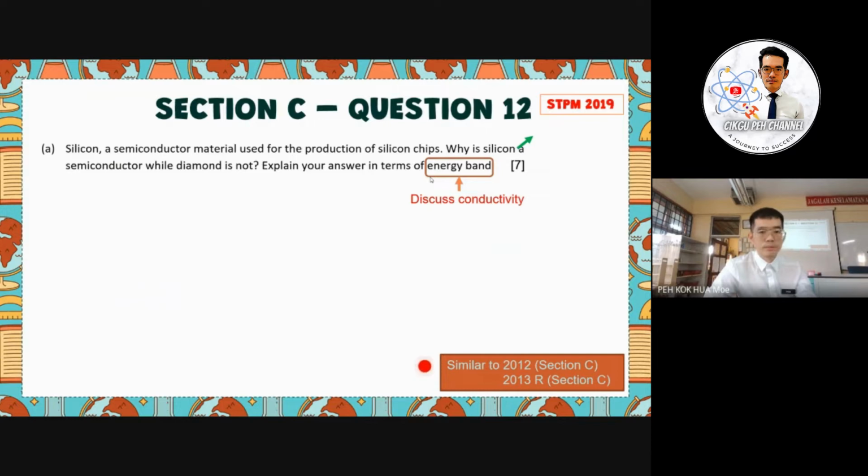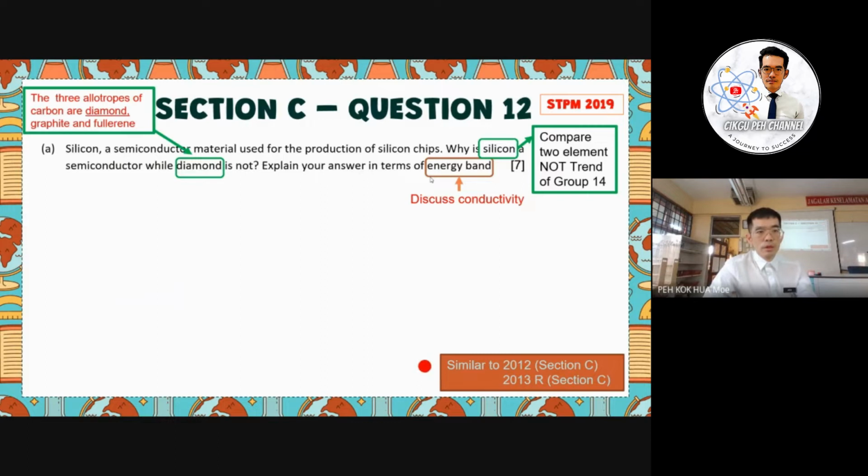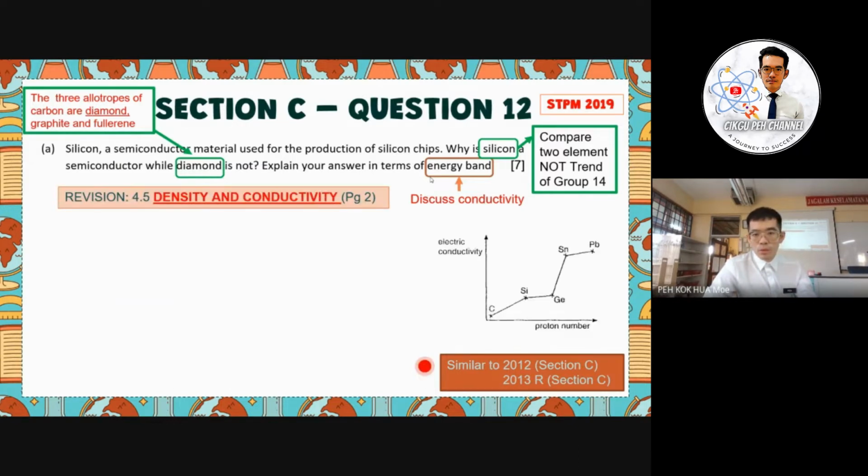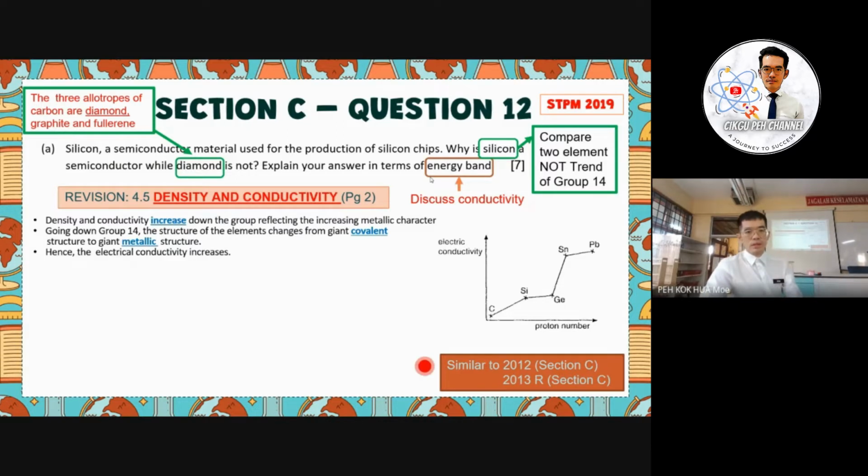silicon and the diamond. So here we have to do the comparison between two elements, not the trend of all the elements in group 14. As we already know, carbon has 3 allotropes, which are diamond, graphite and fullerene. So we again revise our section 4.5, regarding density and conductivity.